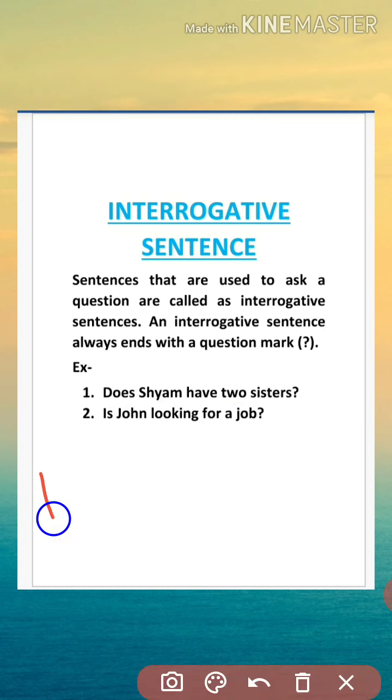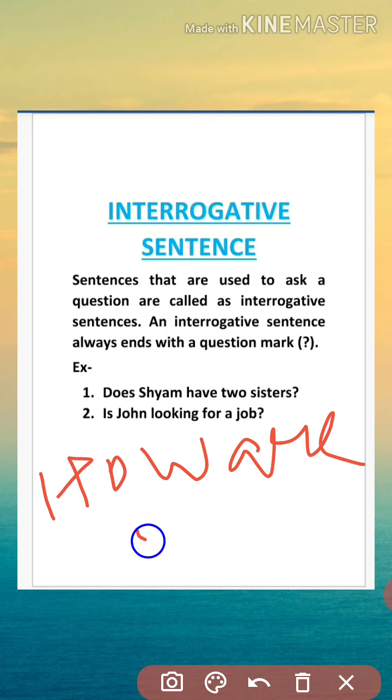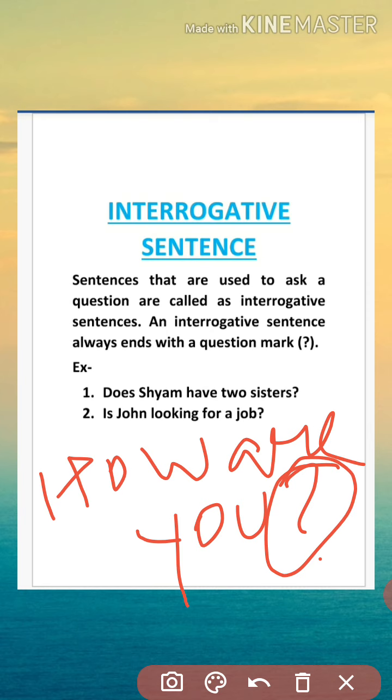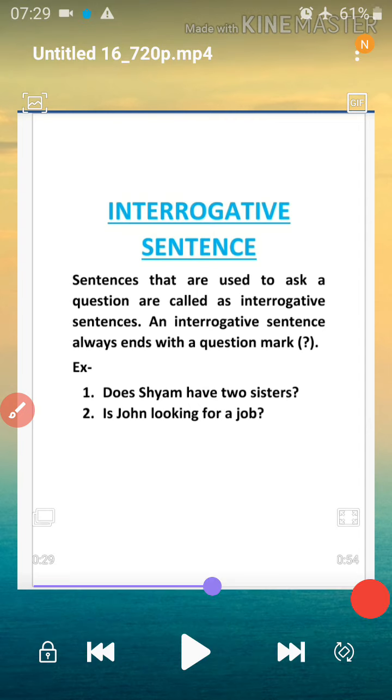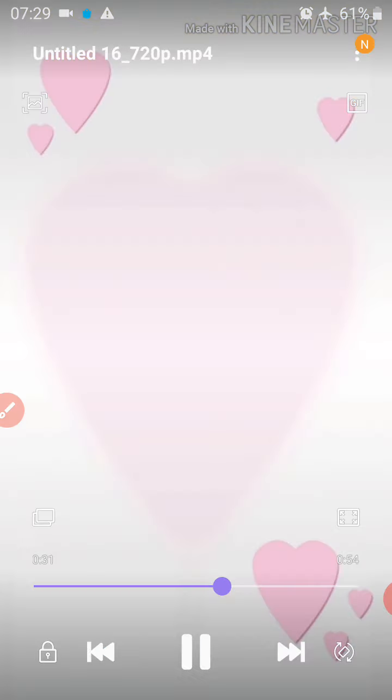Suppose a simple question like, how are you? How are you? This is also a simple question, and at the end here we have a question mark. So this is also an interrogative sentence. So what is an interrogative sentence? Sentences that are used to ask questions are called interrogative sentences, and an interrogative sentence ends with a question mark.